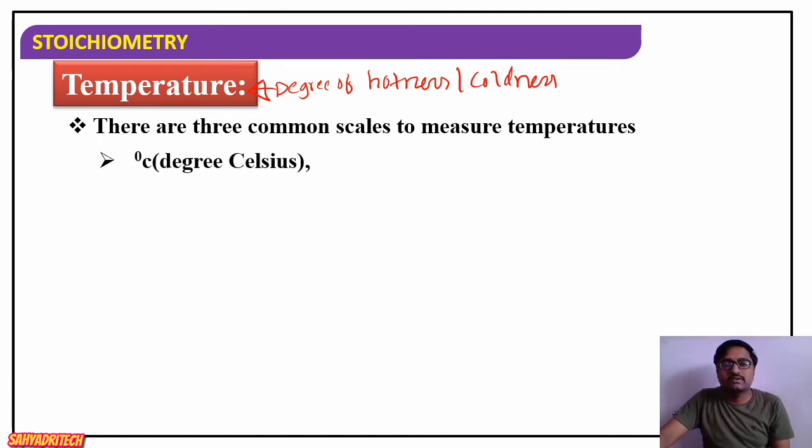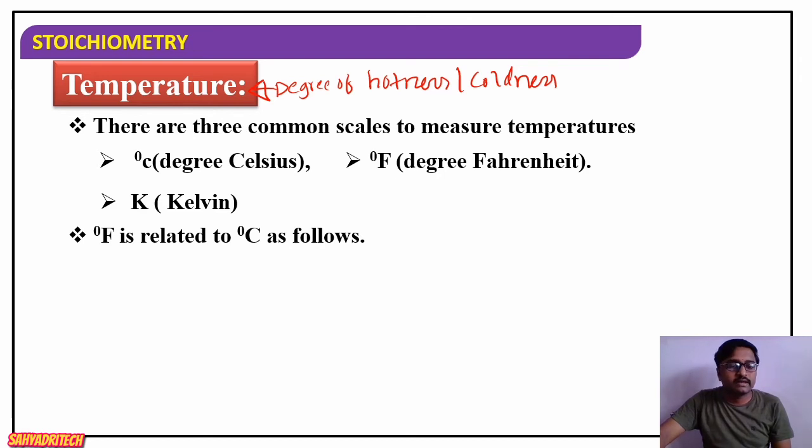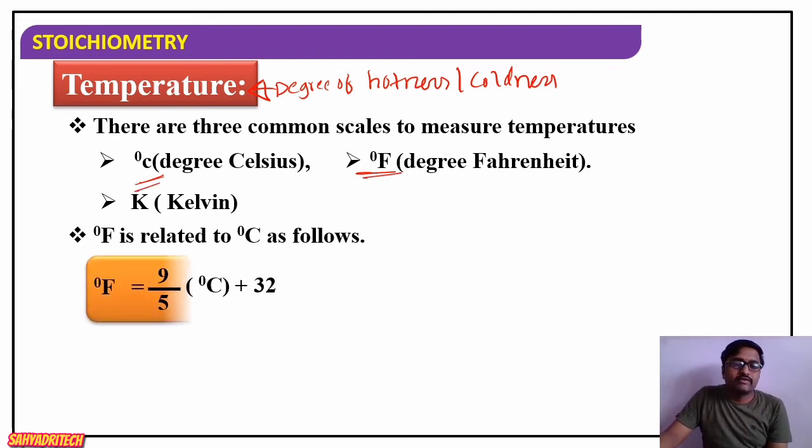What are those? Degree Celsius scale, degree Fahrenheit scale and Kelvin scale. These are the three scales of temperature. Here, degree Fahrenheit and degree Celsius are related to one another by a formula. Degree Fahrenheit is equal to 9 by 5 into degree Celsius plus 32, or else we can rearrange it.